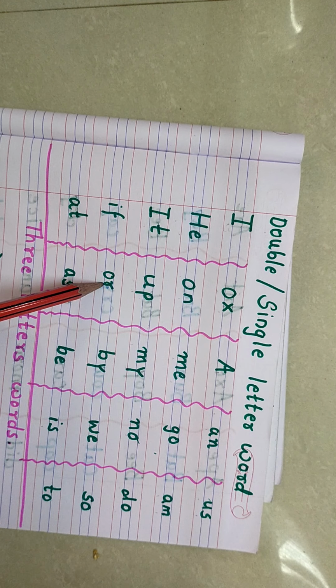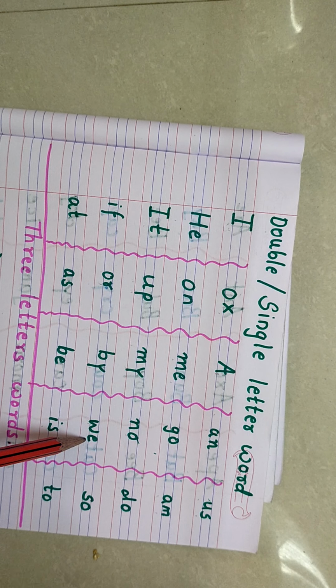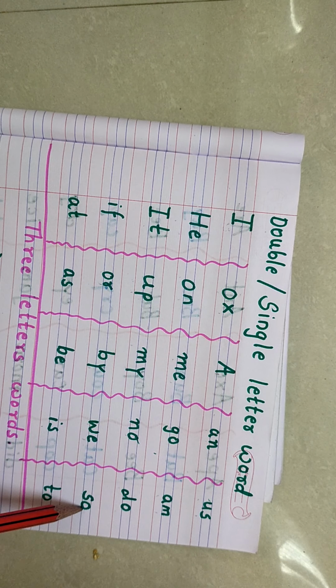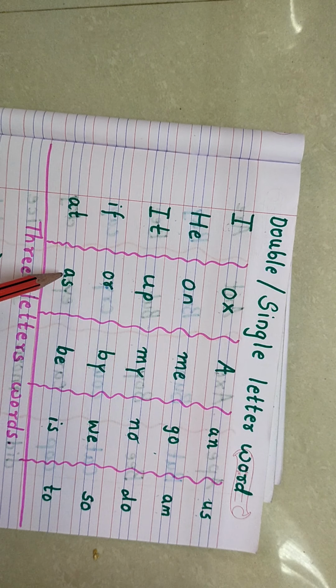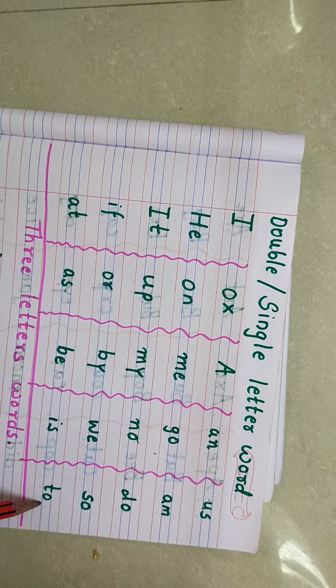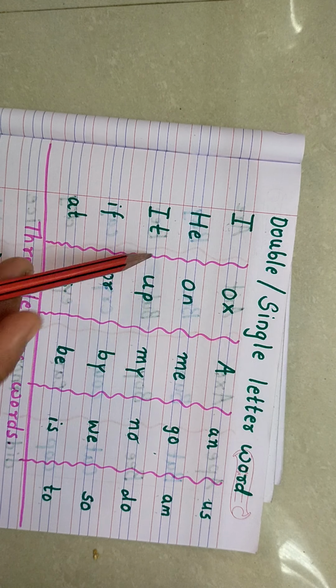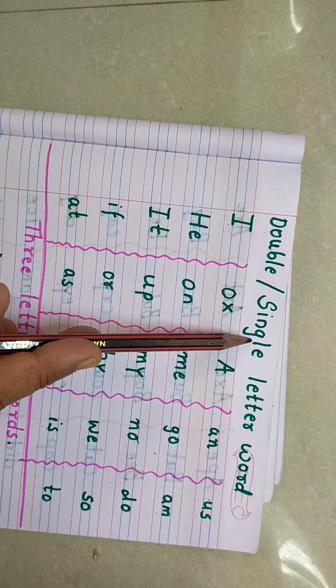Or, by, we, so. A-T, at. A-S, as. B-E, be. I-S, is. T-O, to. Again we will see I and A. These are the single letter words.